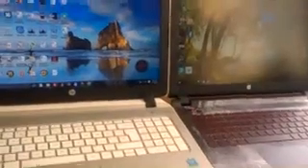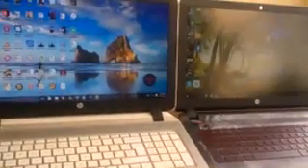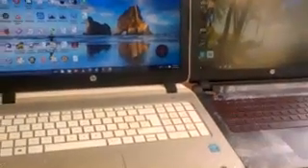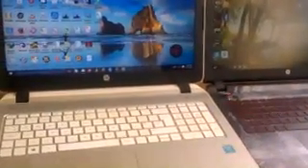How to interconnect two computers using the USB to USB cable. With the requirement needed, we need the two computers and the USB cable. So as you can see over here, this is one computer and this is the other computer.